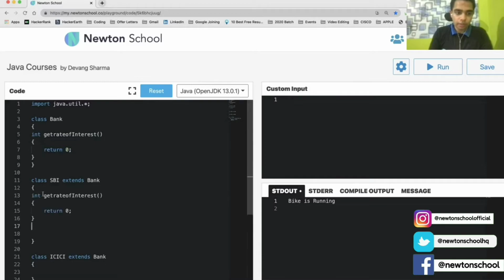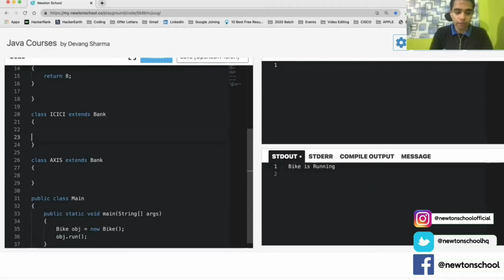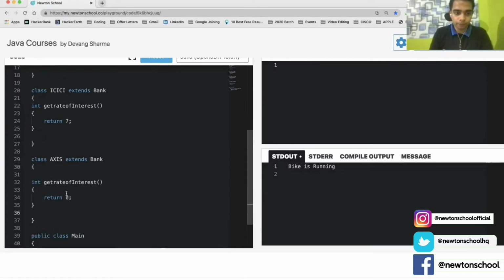In the case of SBI, I have my rate of interest as, let's say, 8%. Instead of 0, I will return 8. Similarly, in ICICI, I have my rate of interest as 7%. And in the case of Axis, I have my rate of interest as 9%, so I will return 9 from it.